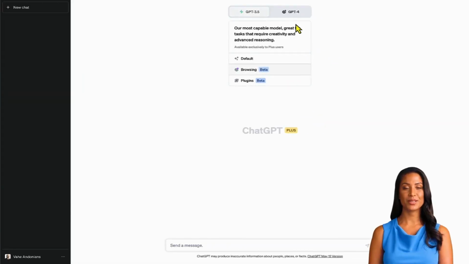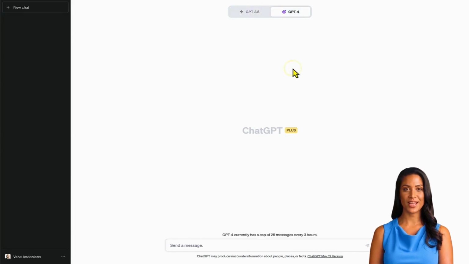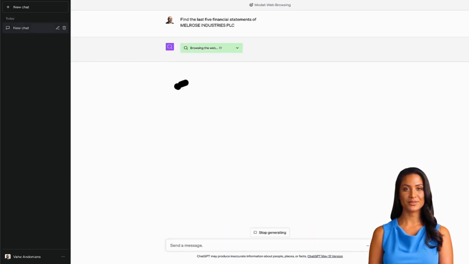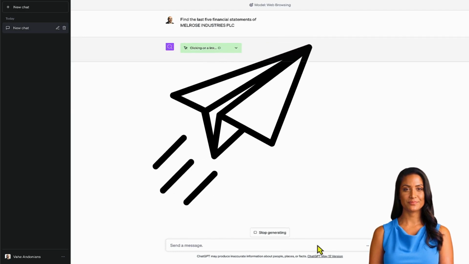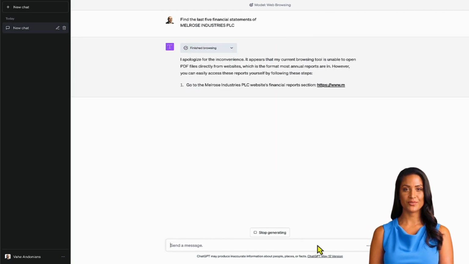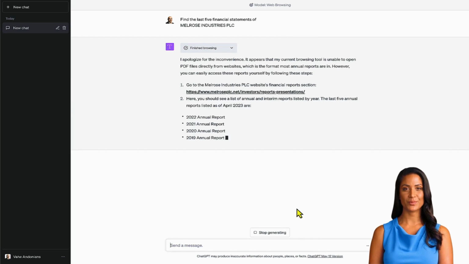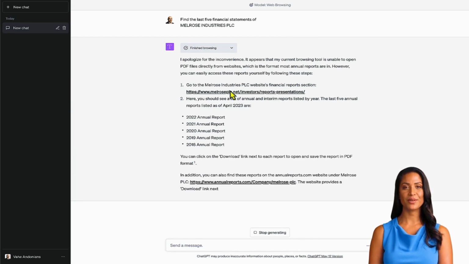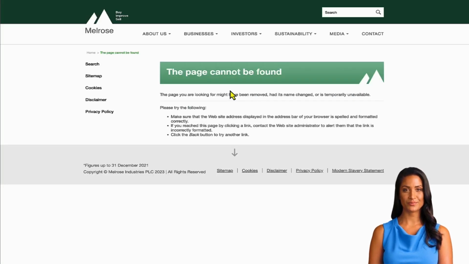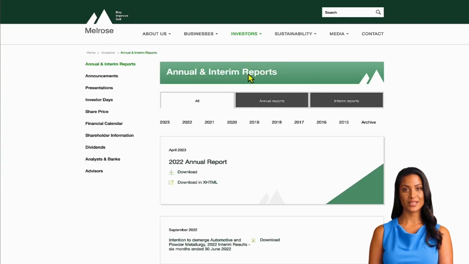Let's use ChatGPT to find reports. Activate the browsing mode to grant it access to the internet. Then we can prompt it to find the financial statements of Melrose Industries plc. In its typical convincing manner, ChatGPT returns the URL. But unfortunately, it is wrong. However, at least the domain is correct, and we can find the reports with a few clicks.